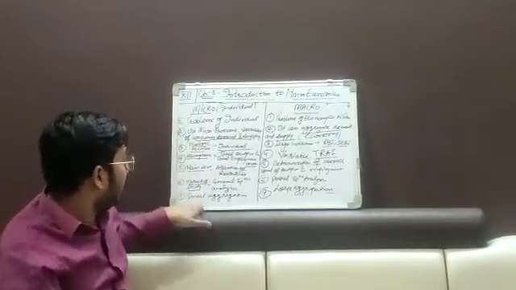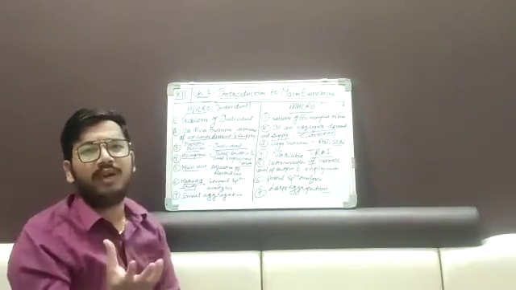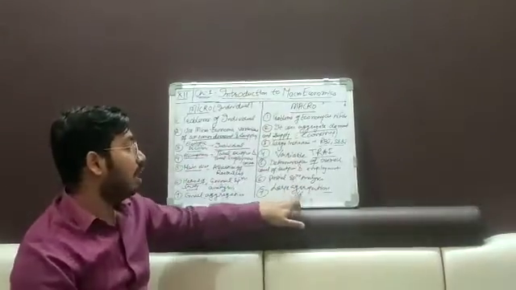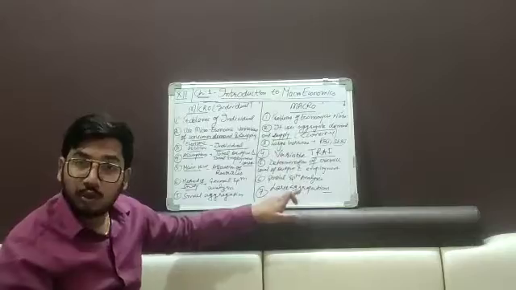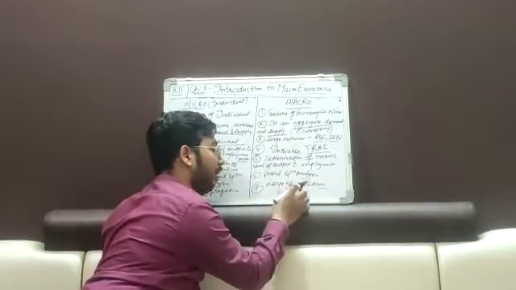And next, in microeconomics, there is small aggregation. It means that there is a small group of industries or individuals or anything. But in the case of macro, there is large aggregation. It means there is a large group of industries, a large group of economies, countries, or many others.